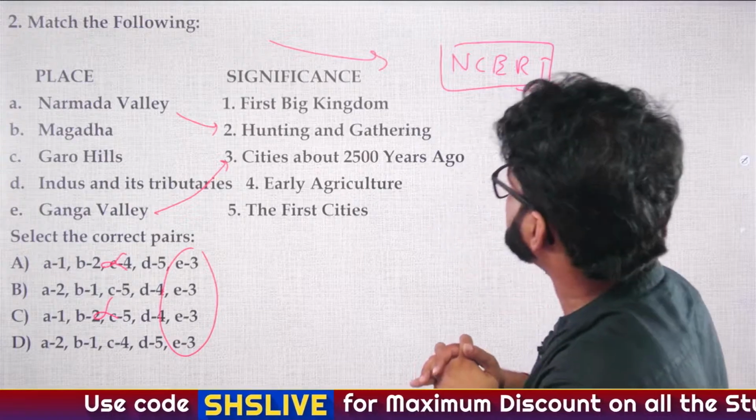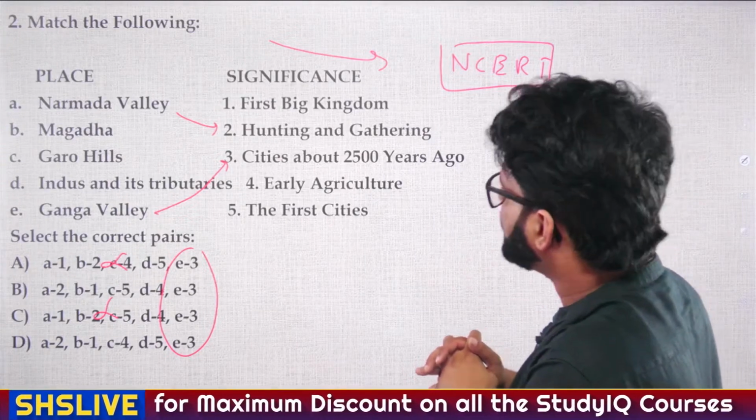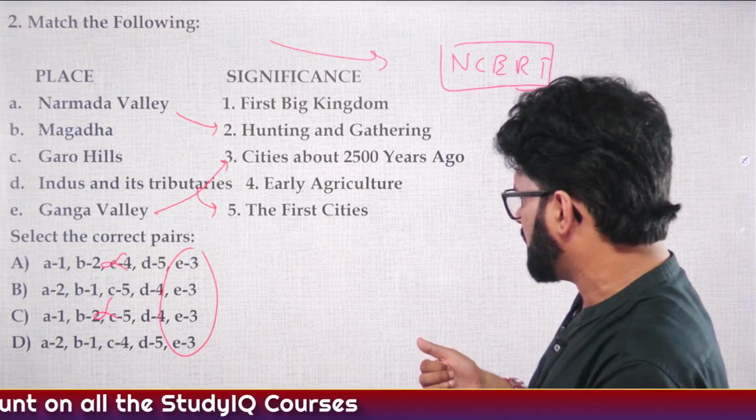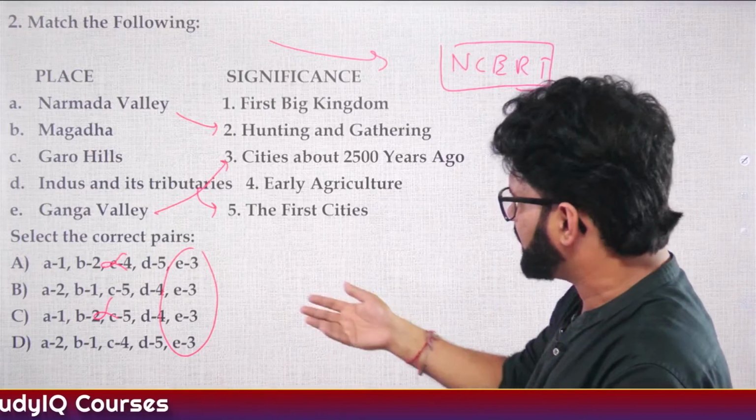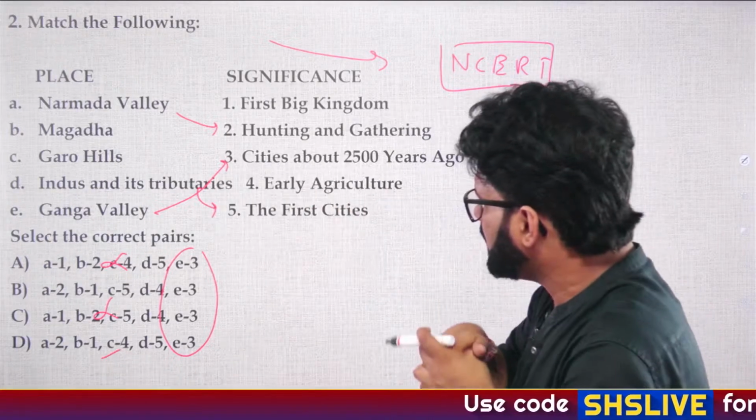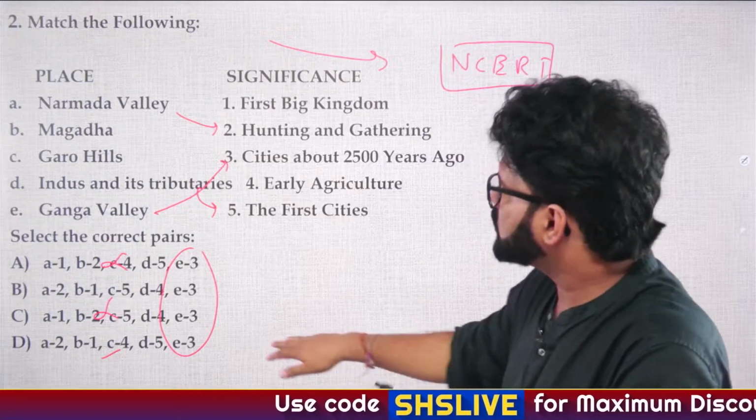Then what else? Indus and its tributaries. The first city established, or Harappan civilization got established here. So D is 5. D is 5 here only. So A2, B1, C4, D5, E3. So that's how you can eliminate.